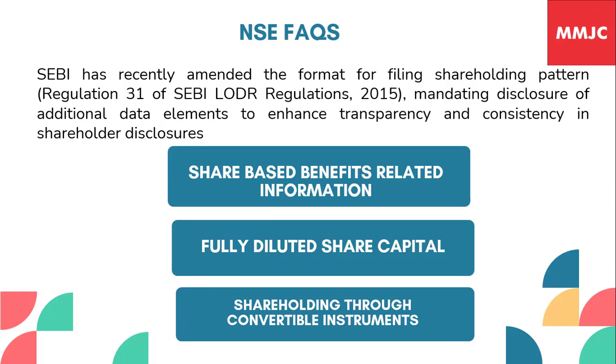So these 2 points mainly were covered in the revised format. There were other points also like details of encumbrances, then what all encumbrances should be covered and should be disclosed. That clarity also has been given by SEBI. Promoter and promoter group has to be shown. The names of promoter and promoter group have to be shown irrespective whether they hold shares in the company or not. That is also clarified by SEBI. But the main concern which industry had was with respect to share-based benefits related information and shareholding through convertible instruments